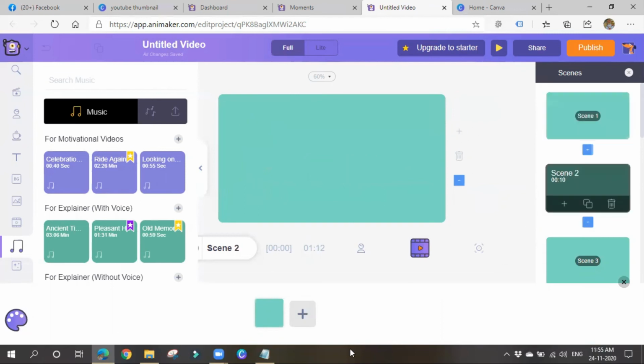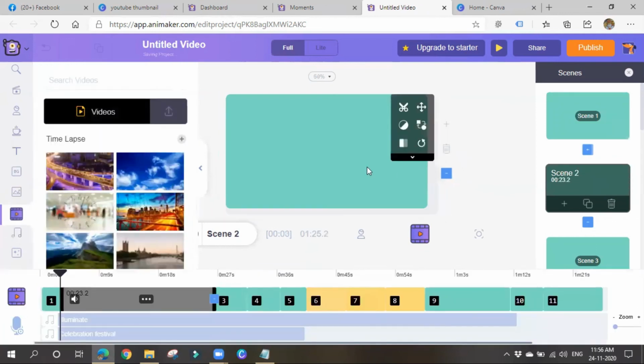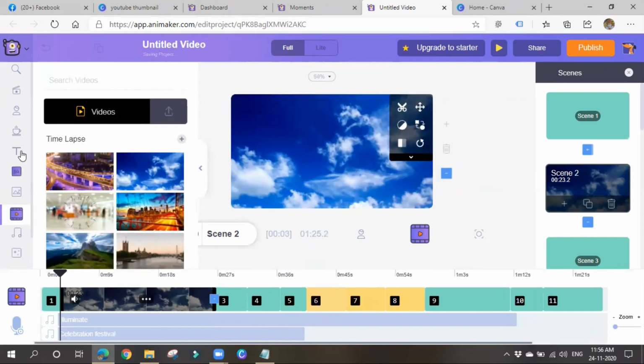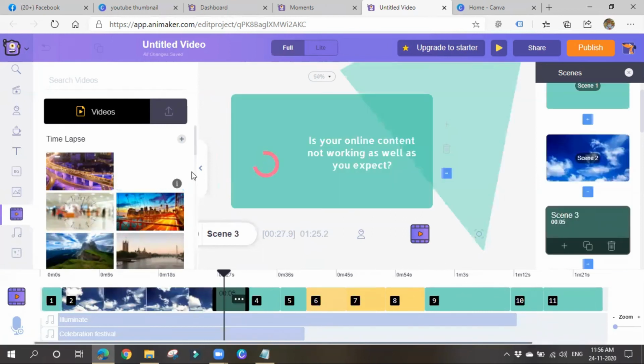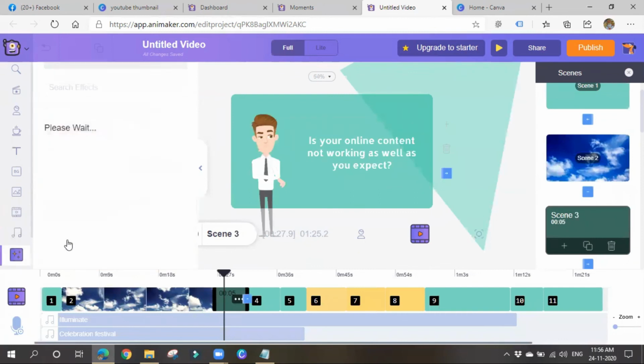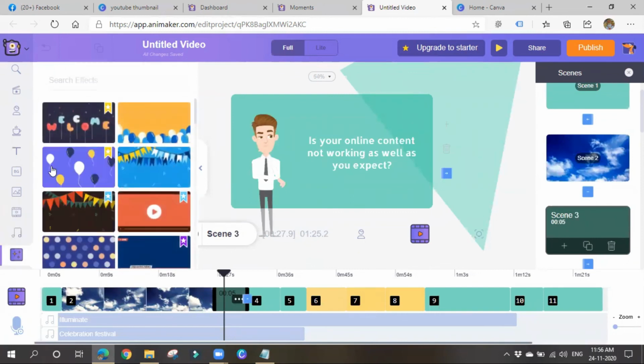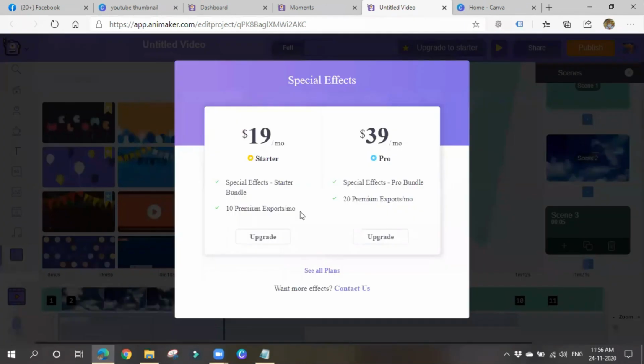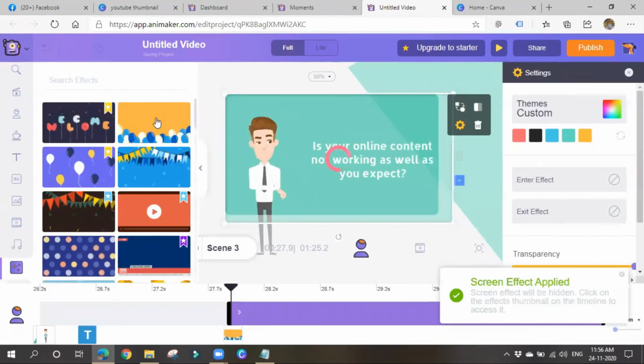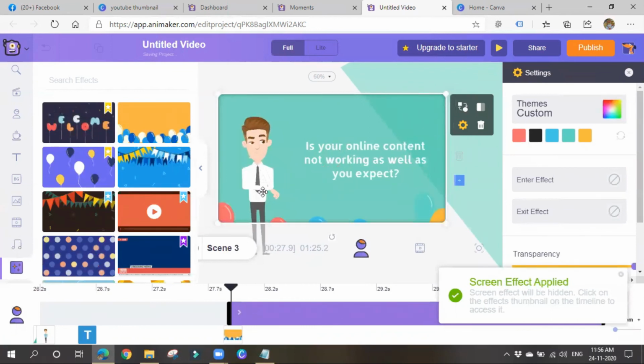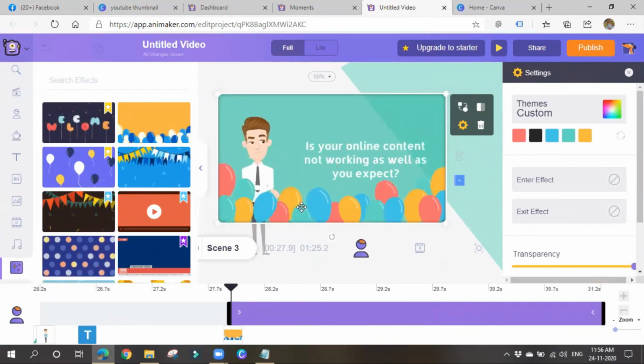Okay, let me add a scene and all. So scene two. In scene two, you can add again your own characters or your text if you want. I'll add some video now. So again on this video, you can add some text and all. So let me go for the third scene. So here in the third scene, you can upload some kind of animation things and all. You have to upgrade your things in order to use them. I think this is for free. You can use this. See, like this, your video will appear.